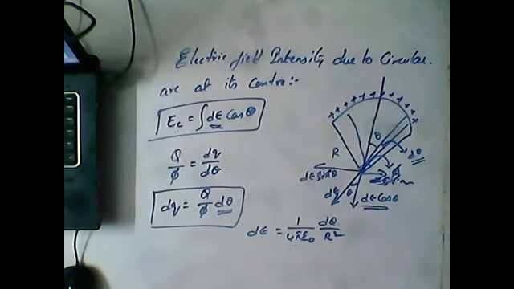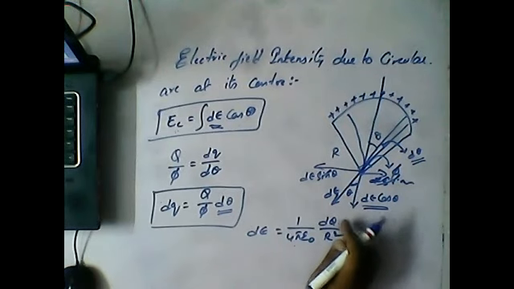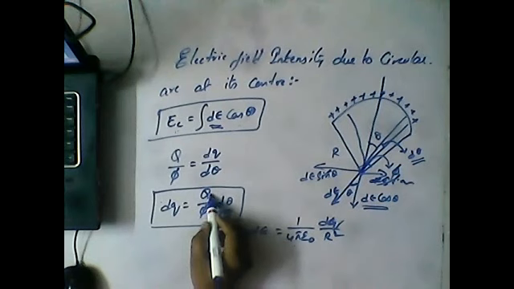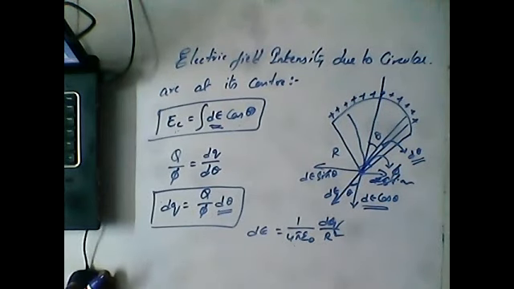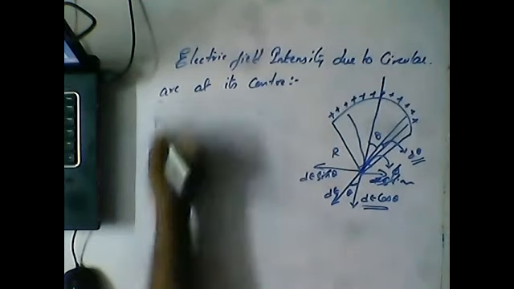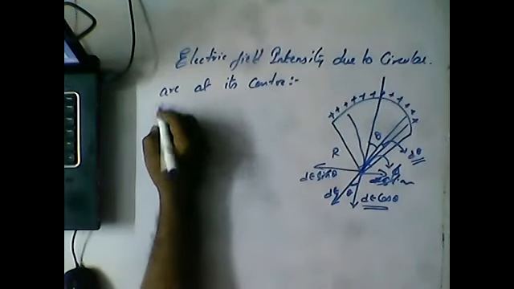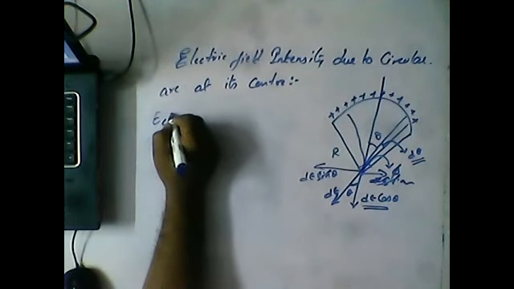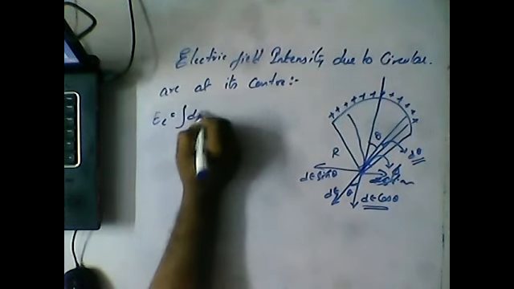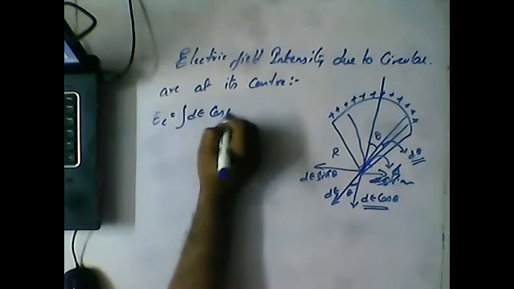So here the point is we require dE. dE is equal to 1 by 4 pi epsilon dq by r square. But dq is equal to Q by pi into d theta. Got it? We can write the formula here. We already know that Ec is equal to the integration of dE cos theta.